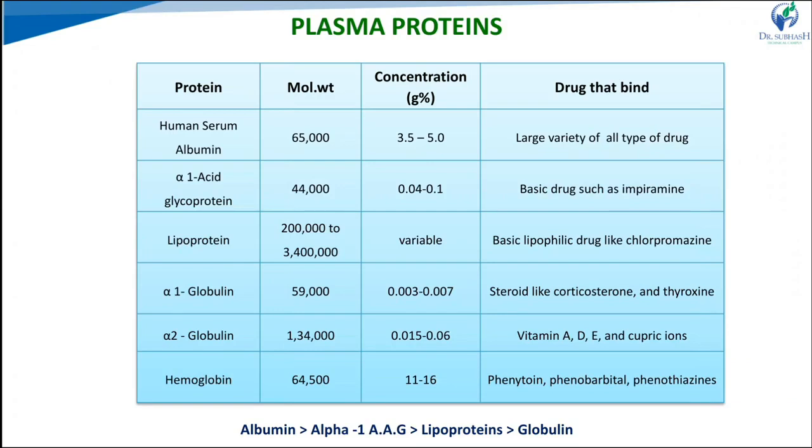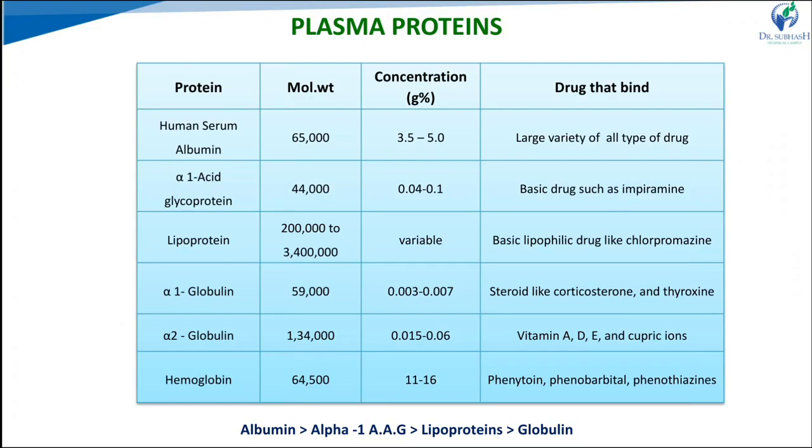Then binding of drug with lipoproteins. Their molecular weight is around 2 lakh to 34 lakhs, and their concentration is also variable. Lipoproteins are amphiphilic in nature, a combination of lipid and apoprotein.